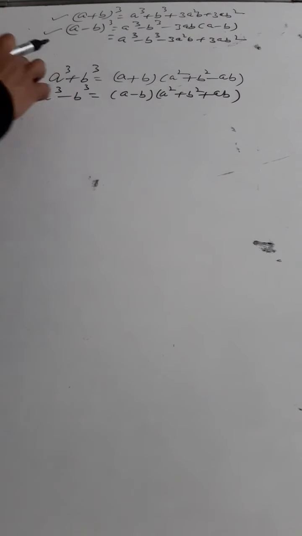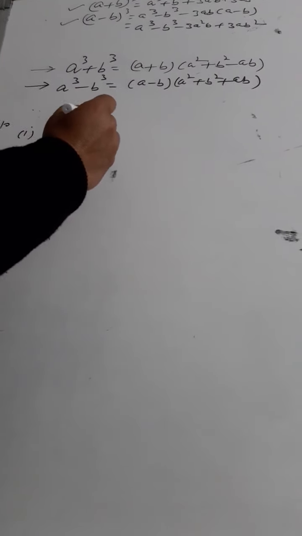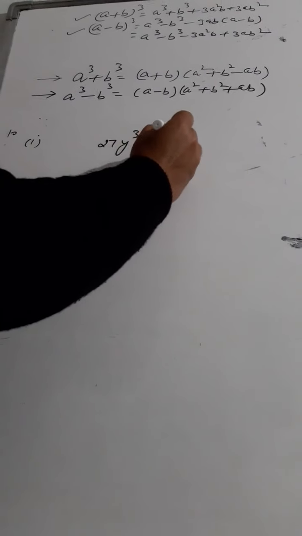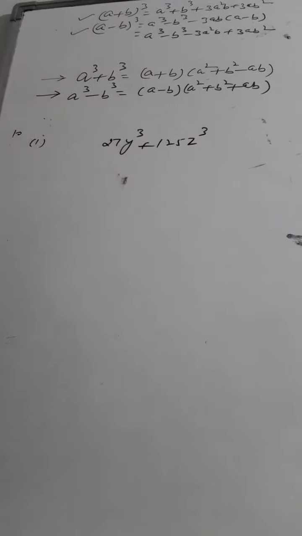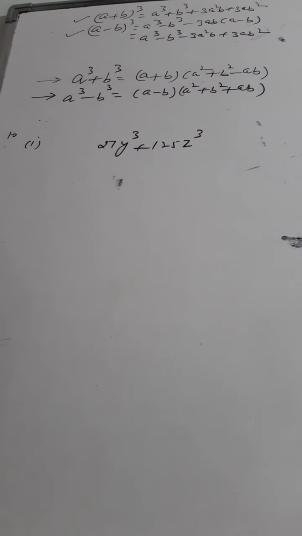Those A and B were the perfect cubes. Out of these four, there are only two perfect cubes, whether it is a question of A plus B whole cube or A minus B whole cube. Similarly here also, we are talking about some perfect cubes. Suppose we are talking about the 10th question, first part. You need to factorize 27y cube plus 125z cube. So what is A and what is B? You see here, these two are the perfect cubes.